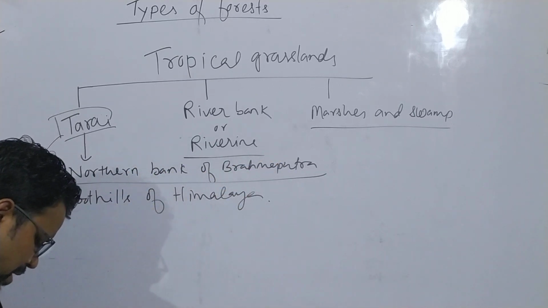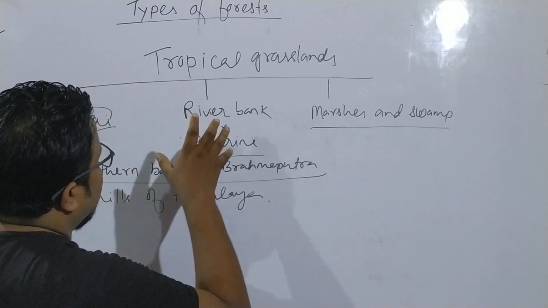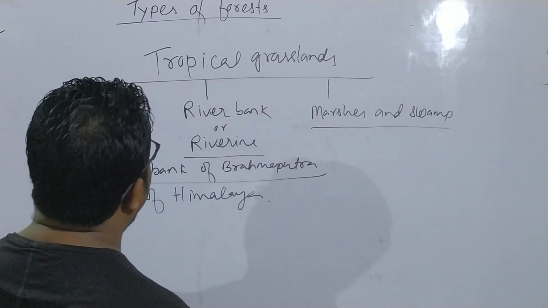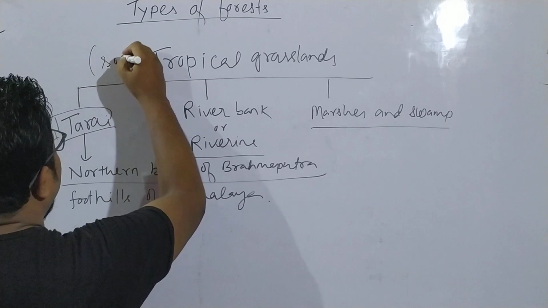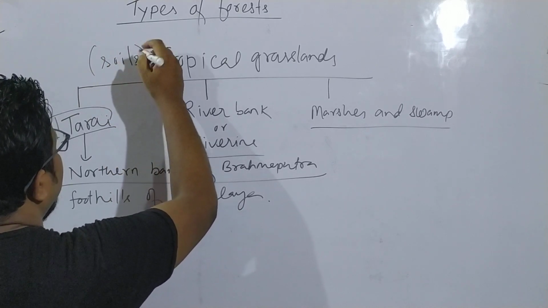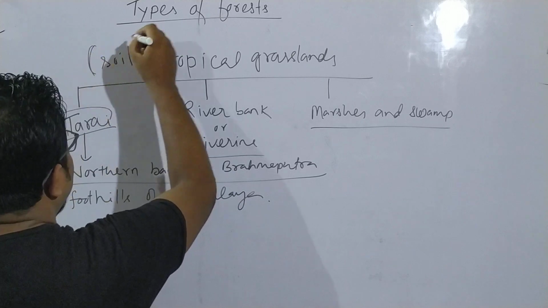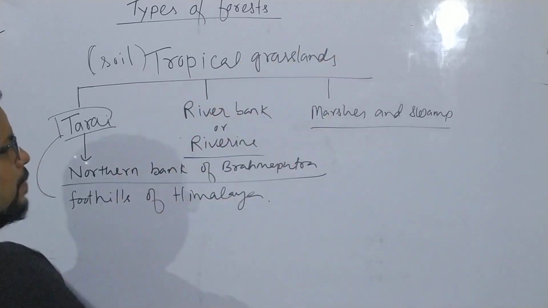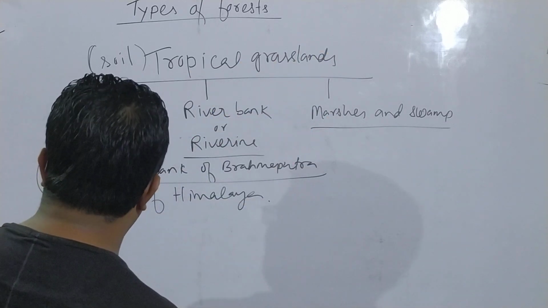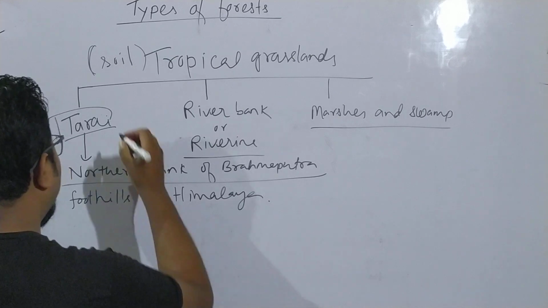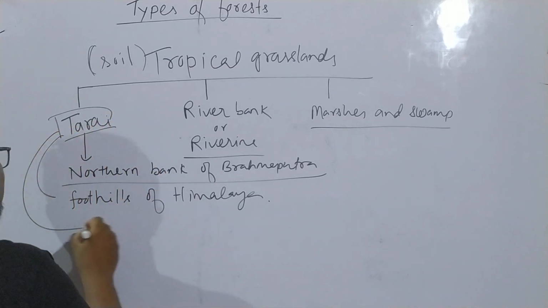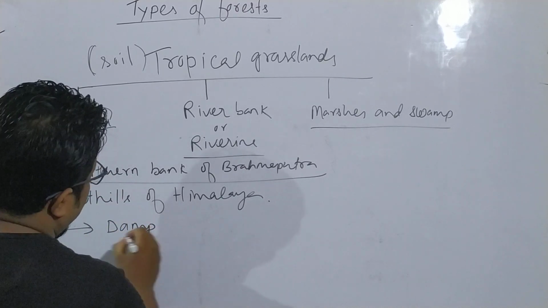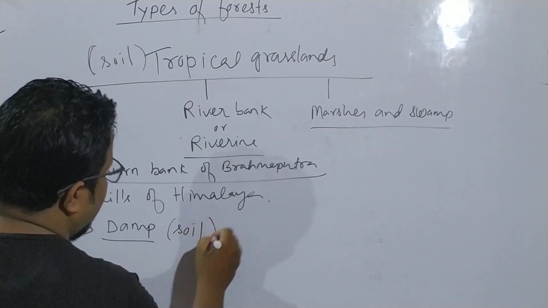And I already discussed that these grasslands do not occur because of the climatic region. It occurs only because of soil. The main reason is the soil's characteristics. Soil is the main reason why this type of tropical grassland is found. It does not depend upon climatic condition. Now, why do we find the tropical grassland in the Terai region? Because the soil of this region is damp. We found damp soil.